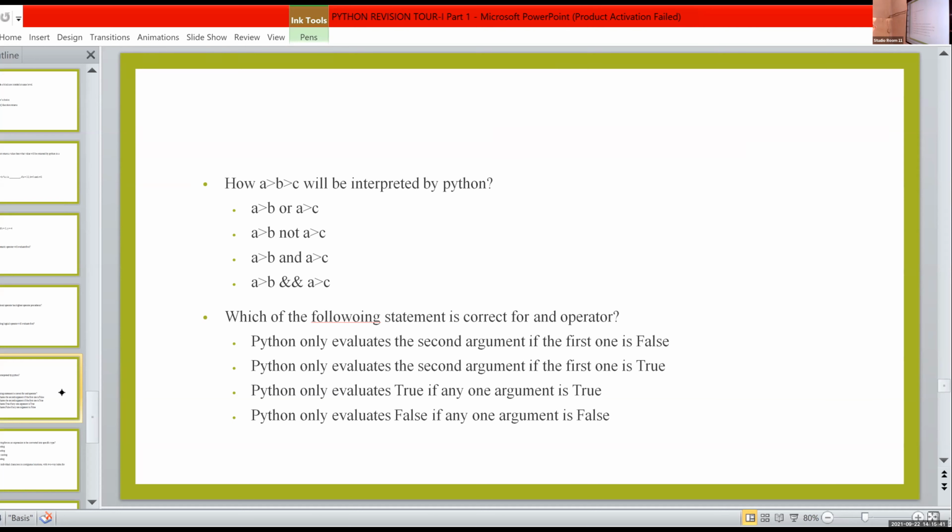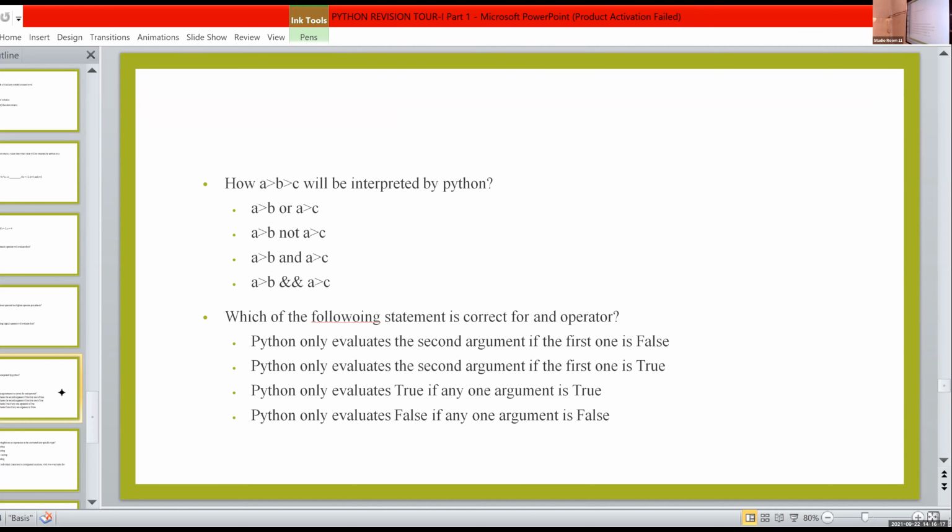Which of the following statements is correct for the AND operator? What is the AND operator? Which arithmetic operator is used instead of AND? Anyone? Star. Yes, it is star. That is, instead of 'and', we can replace it with multiplication. So when we take the AND operator, which statement is correct?